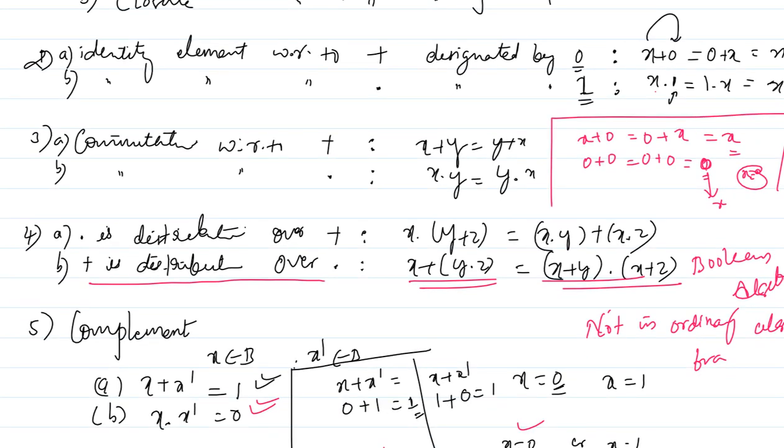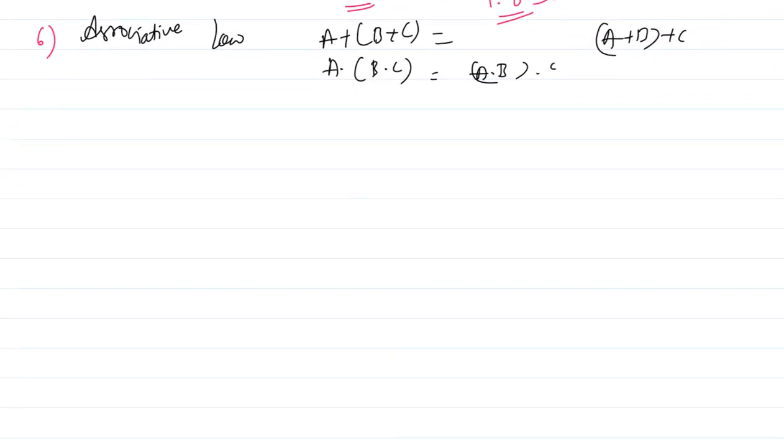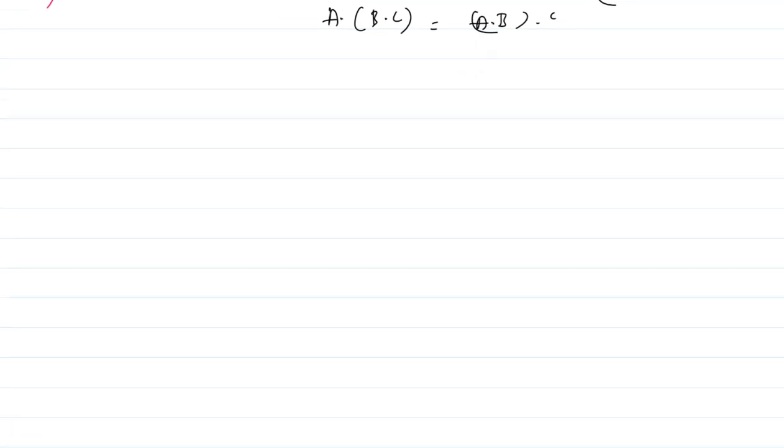Similarly, for verifying distributive over plus or distributive over dot, directly we cannot easily understand that by taking the value of x and y. So we have to understand that concept with the help of the truth table. So I will verify that law, which is the distributive law. You can operate commutative, that is obviously true.